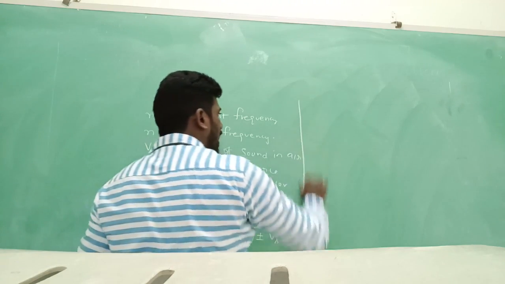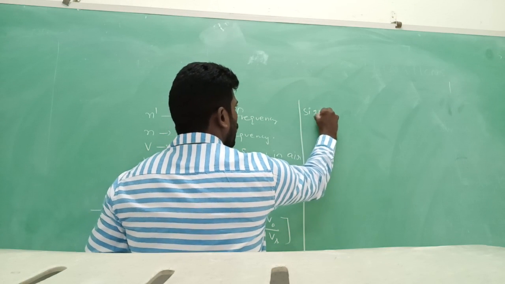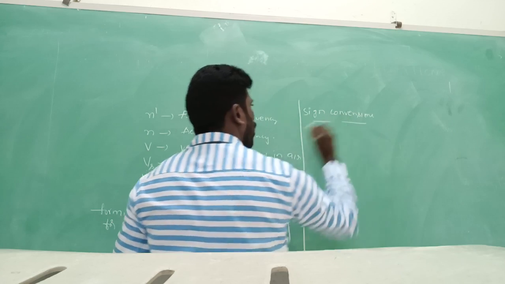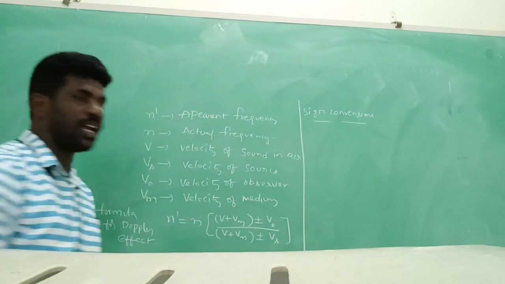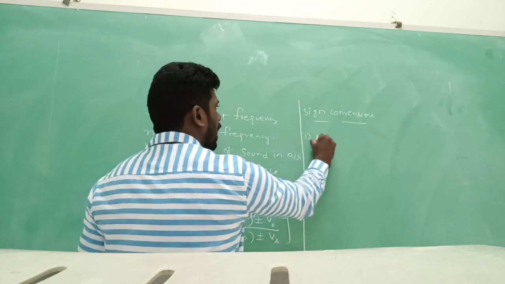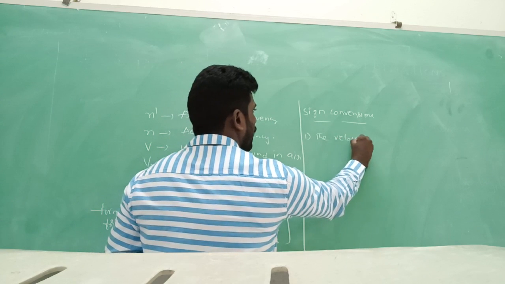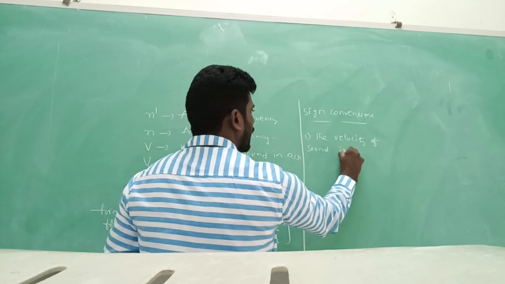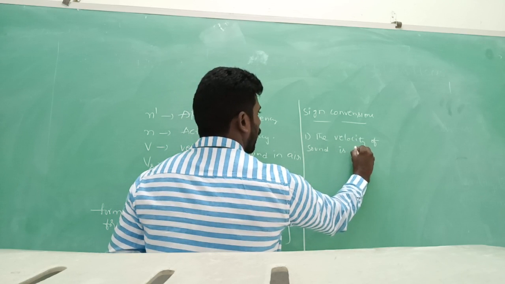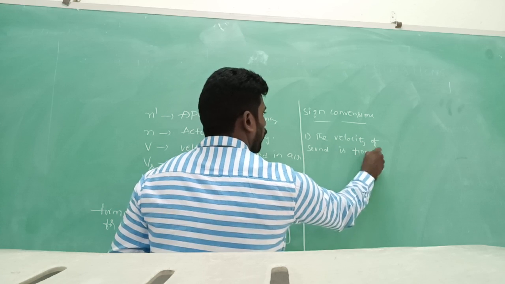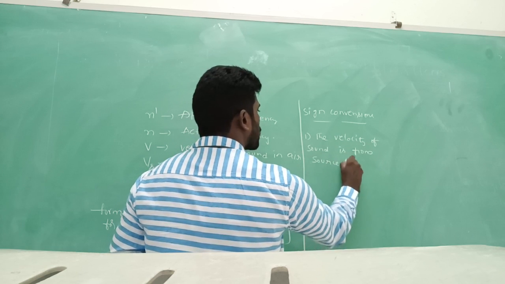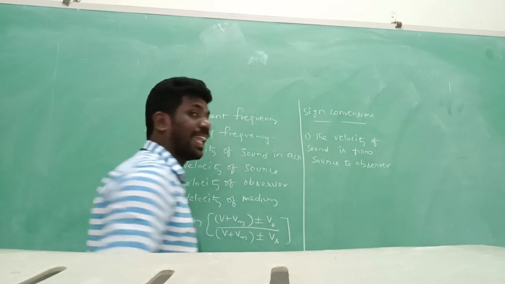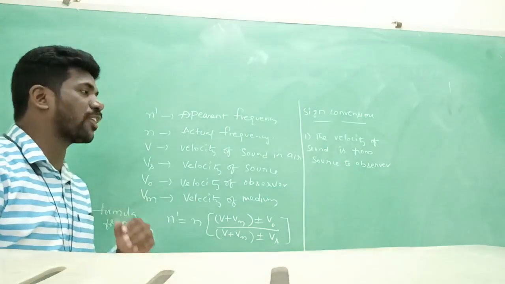Coming to sign conventions, it is most important for objective questions. First of all, the direction of the velocity of sound is always taken from source to observer.